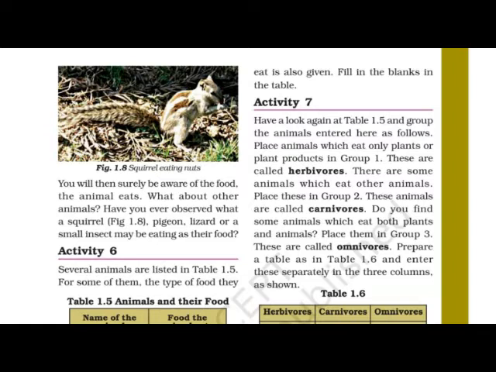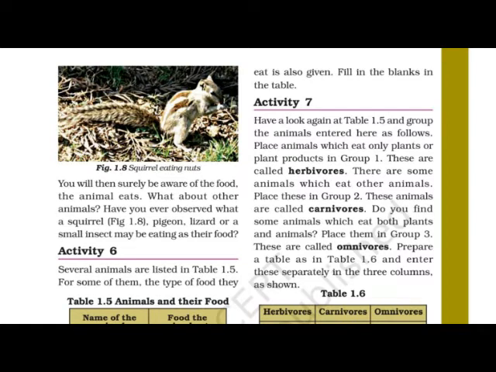What we eat, we know it very well. What the human eat, we know it. But what the animal eat? If you are taking care of a pet, then what is the food of that pet, such as dog, cat, buffalo, or even what the squirrel eat, pigeon eat, lizard or small insect, what they eat, what is their food? Okay, just you have to think about it, what the other animals may eat.